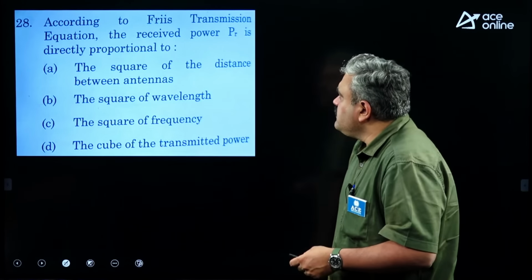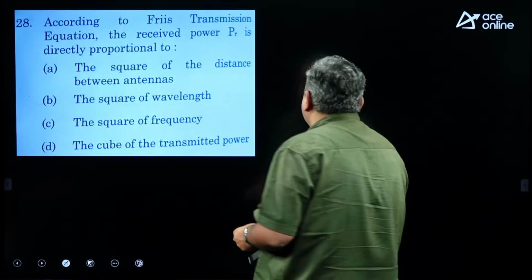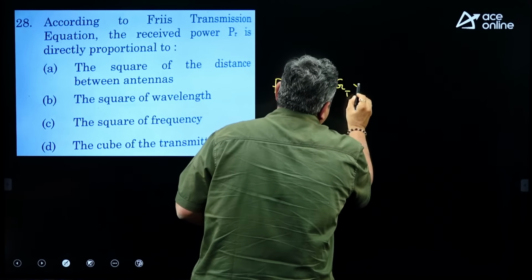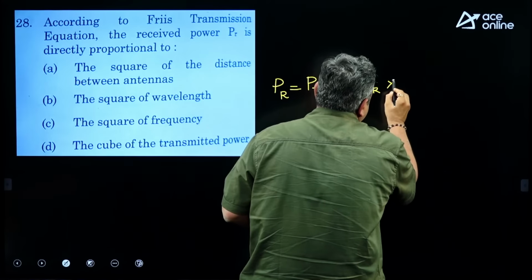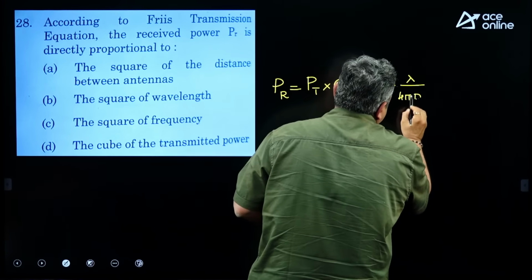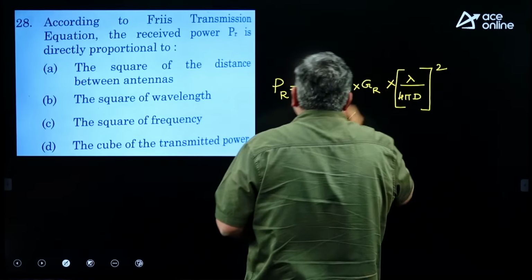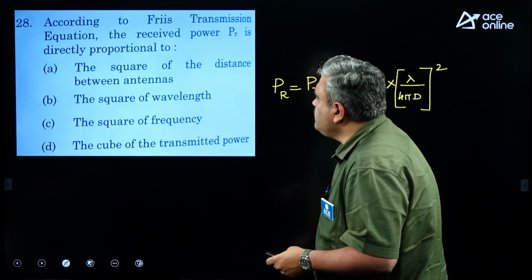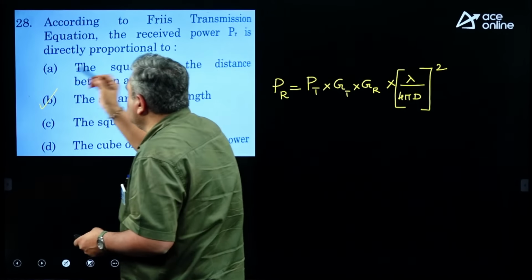According to Friis transmission equation, the received power is directly proportional to. So, this formula already we have seen in one of the questions. It is a product of the gains, power and into lambda by 4 pi r or 4 pi d whole square. So, definitely it is proportional to square of the wavelength. So, the square of the distance is wrong, the square of the wavelength will be the correct choice.